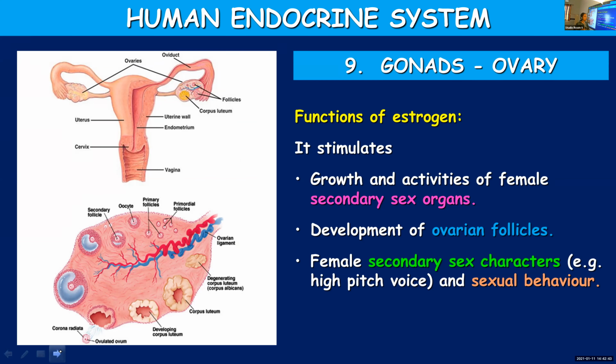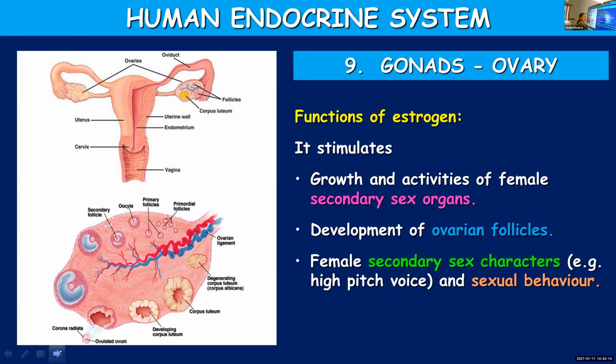Once again, the growth of secondary sex organs, the different activities of the secondary sex organs, development of ovarian follicles, then the development of female secondary sexual characters. There are different secondary sexual characters like enlargement of breast and development of high-pitched voice. All those are under the control of this particular hormone, and even the sexual behavior is also regulated by estrogen.